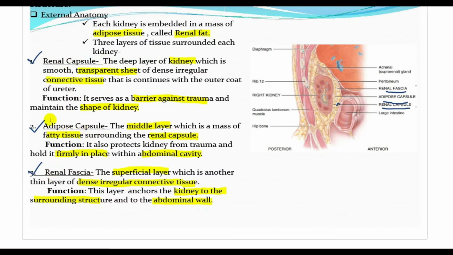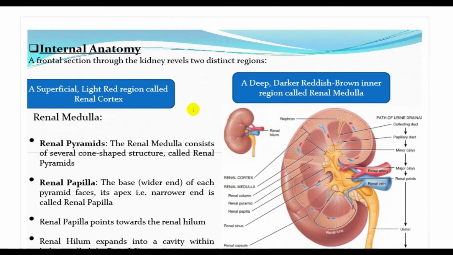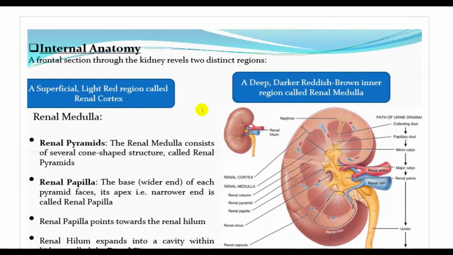The renal capsule and adipose capsule protect the kidney from trauma, and the renal fascia anchors the kidney to the surrounding structure and to the abdominal wall, helping hold it in position. Now let's see the internal anatomy. What is the internal anatomy of the kidney?